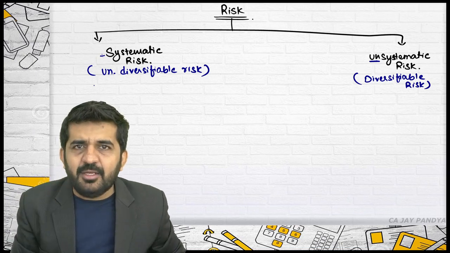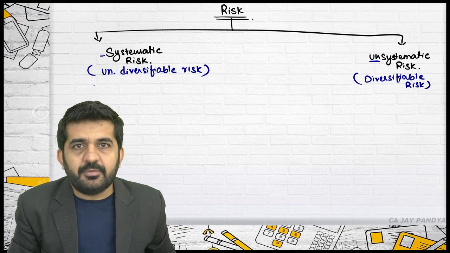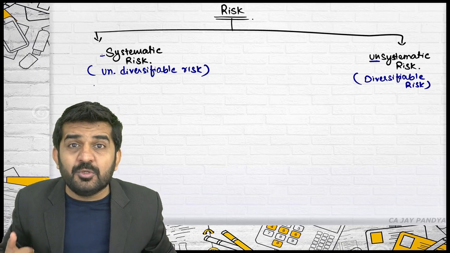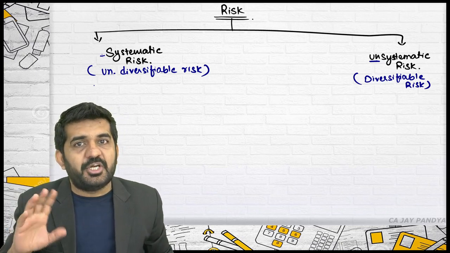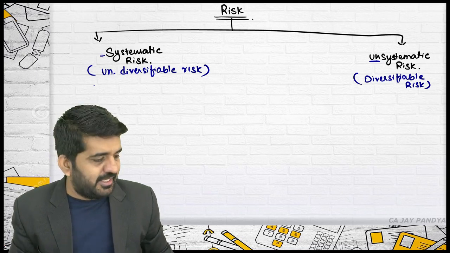You are doing CA final. Your risk is that you will be failing in examination. Is it alright? Can you reduce this risk? You cannot make it 0, but can you reduce this risk? Yes. How? By studying hard, by understanding concepts logically, you can easily pass the examination.